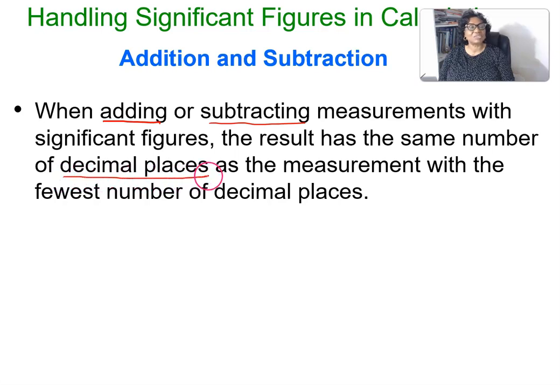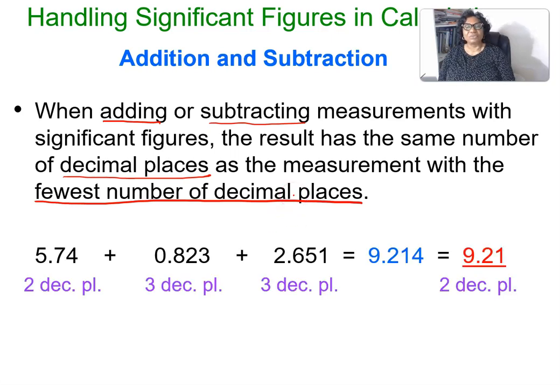So with addition and subtraction, we are talking about decimal places before we count significant figures. This has 2 decimal places, this has 3, this has 3. So our answer must be in 2 decimal places.